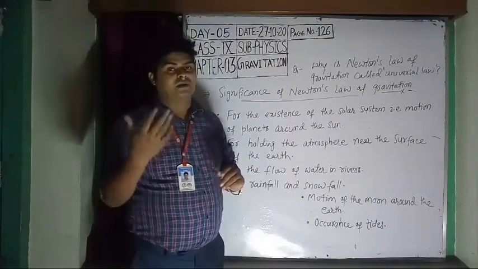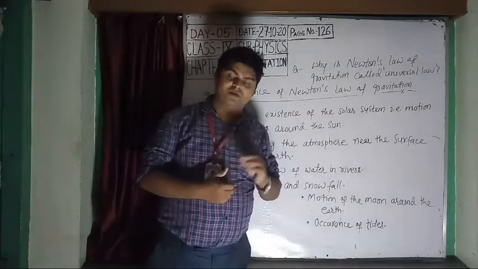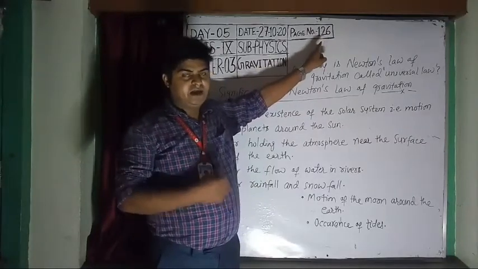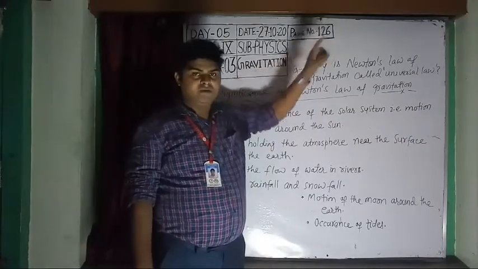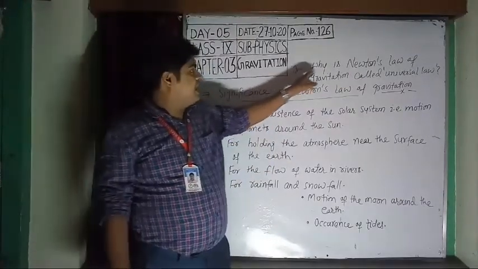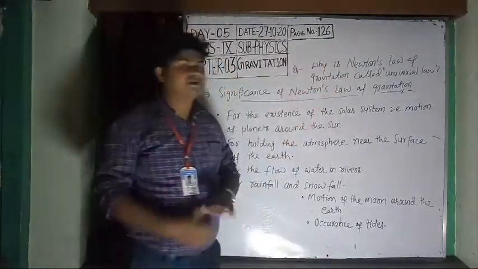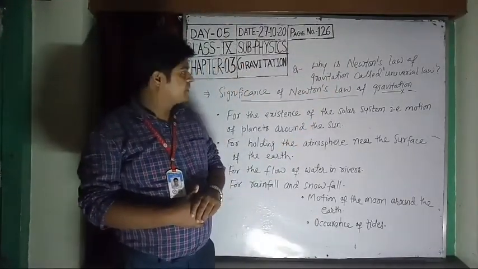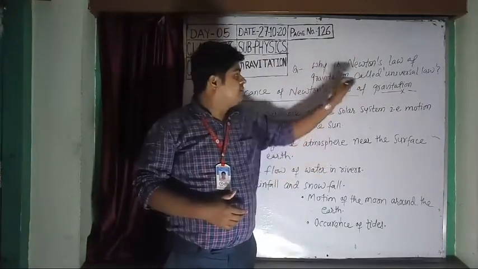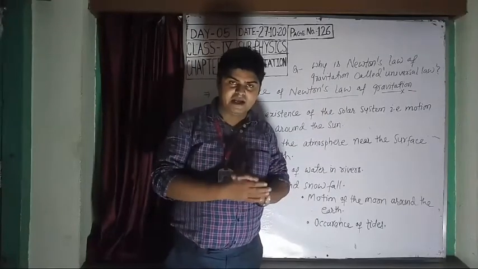Kindly, I request all of you to please sit with pen, notebook and your science book and turn to page number 126. You all turn to page number 126 and see there is one question. It is an important question. Why is Newton's law of gravitation called universal law? Have you any idea?